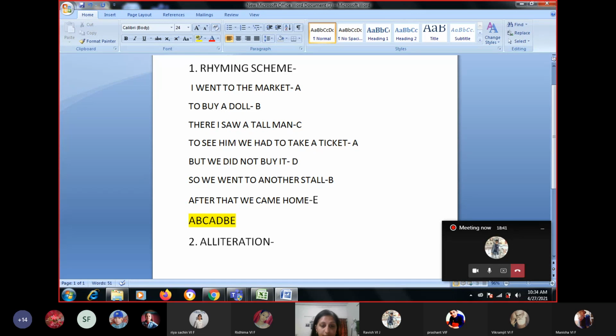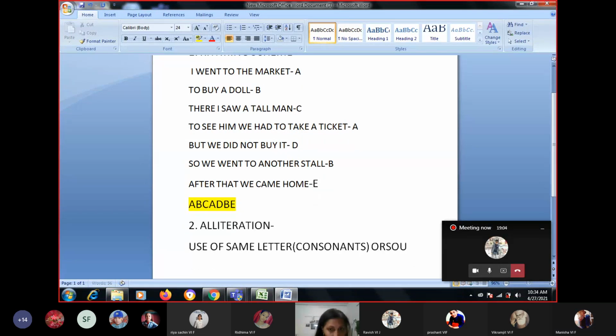Can anyone explain what is alliteration? It is basically the use of the same letter, it has to be consonants, or the sound, at the beginning of the words.